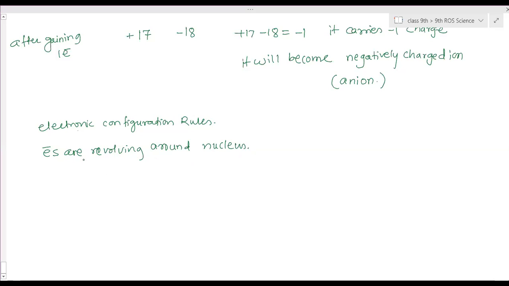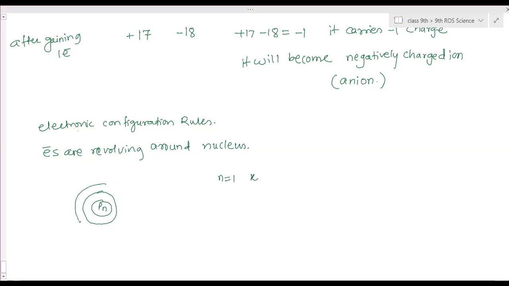Now, electronic configuration rule: electrons are revolving around the nucleus in a fixed energy level. This is the nucleus, where protons and neutrons are present. This is the first shell. We give it the name n equal to 1, and it is named K.